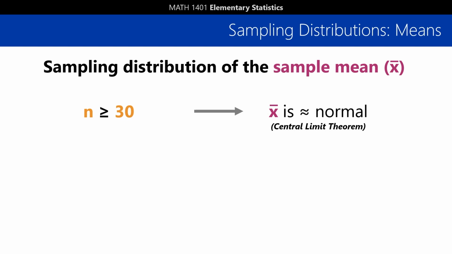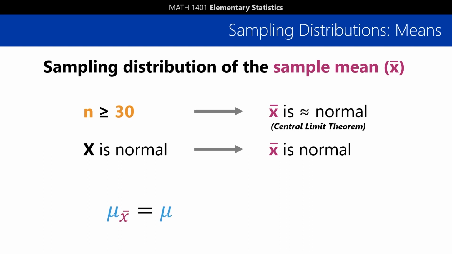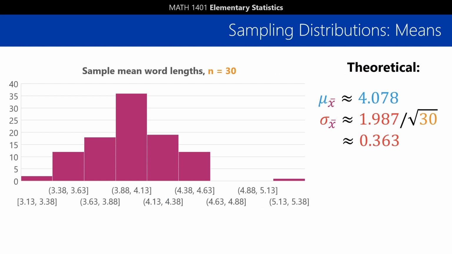But it gets better. If you're lucky enough that the thing you're measuring from the population is normally distributed itself, then your sample means will be exactly normally distributed, regardless of your sample size, no matter how big or small. In either case, the mean of our sampling distribution matches the mean of our population. And the standard deviation of the sampling distribution is equal to the population standard deviation divided by the square root of the sample size.